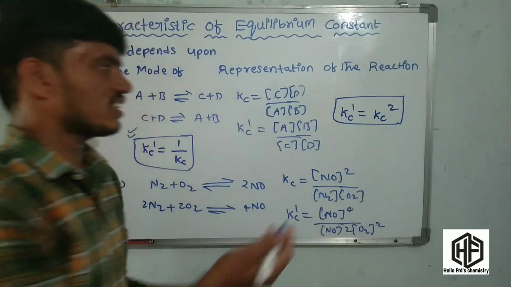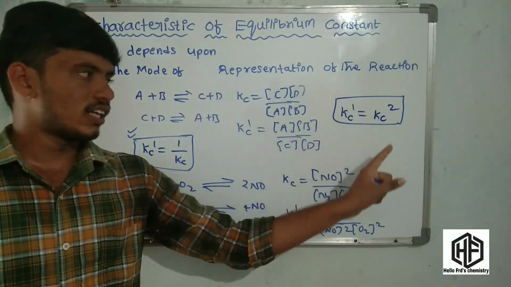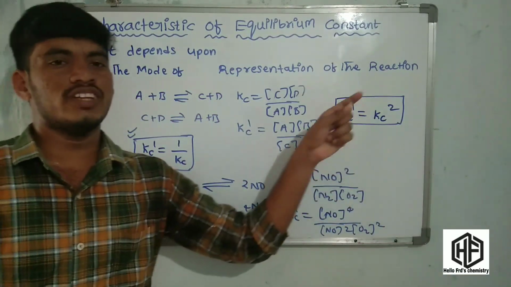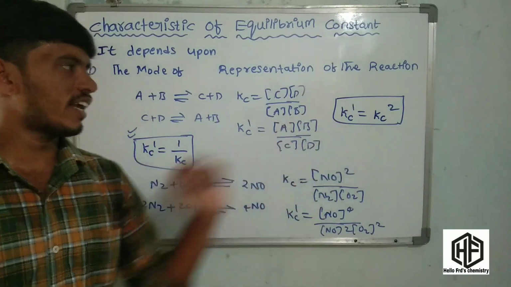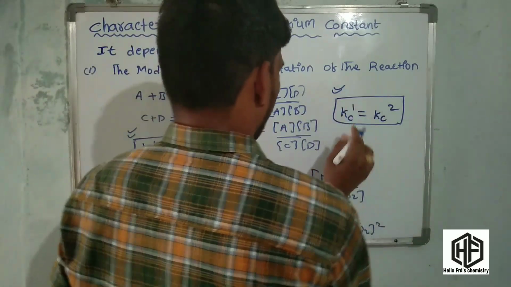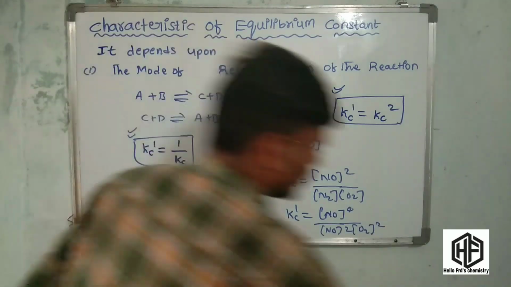If you have any reaction and that reaction is multiplied by a particular number, that number becomes the power of the first reaction's equilibrium constant. This is the second mode of representation. This is clear, friends. And next one is the